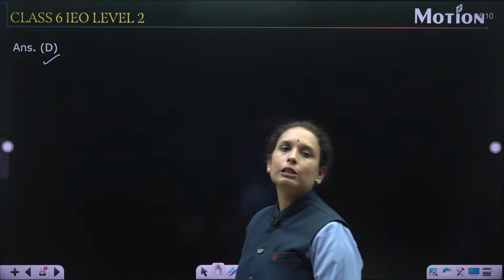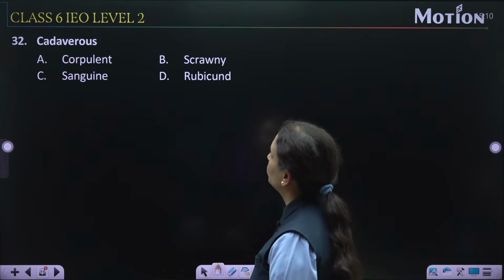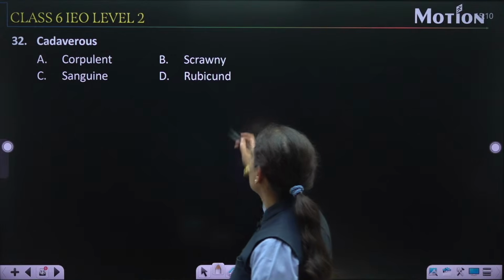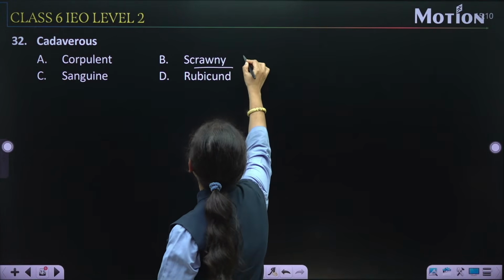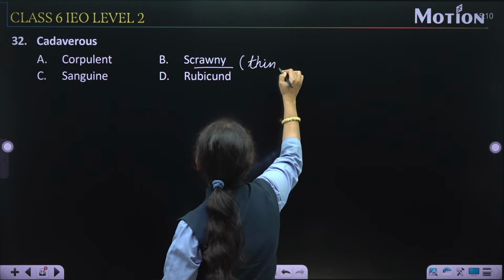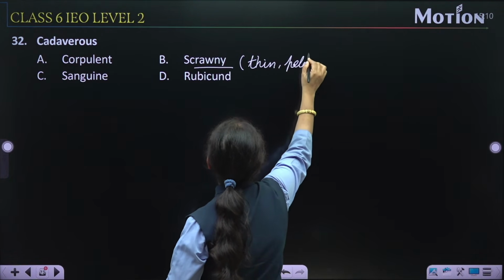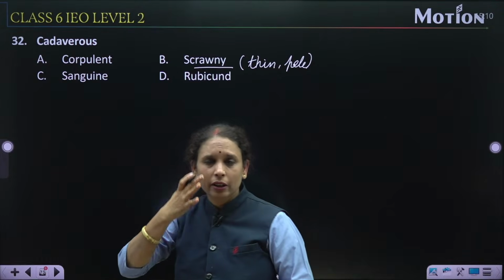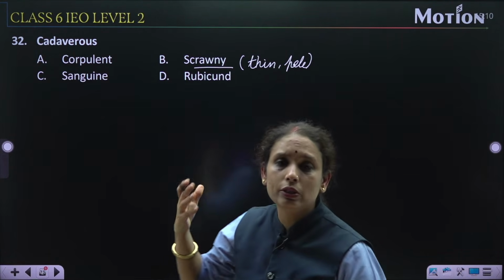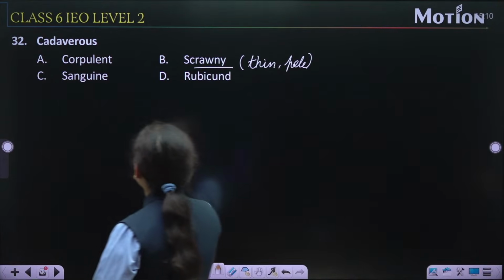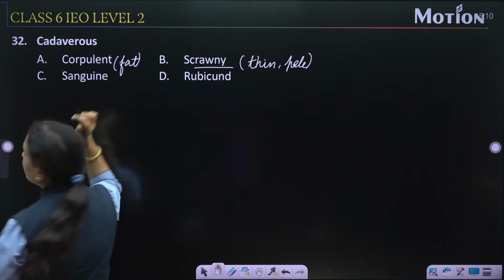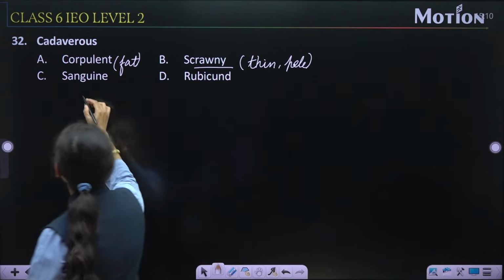Now come to the next question, that is question number 32. Cadaverous, cadaverous. The meaning of scurvy, thin or pale. It means weak, कमजोर दिखने वाला. Rubicund means red and rosy cheeks. Now corpulent, fat. Sanguine, cheerful.